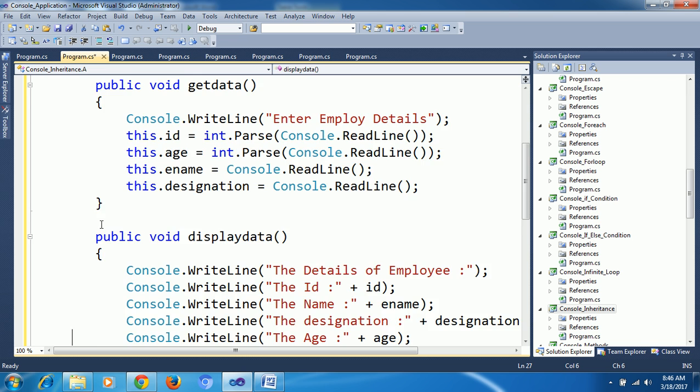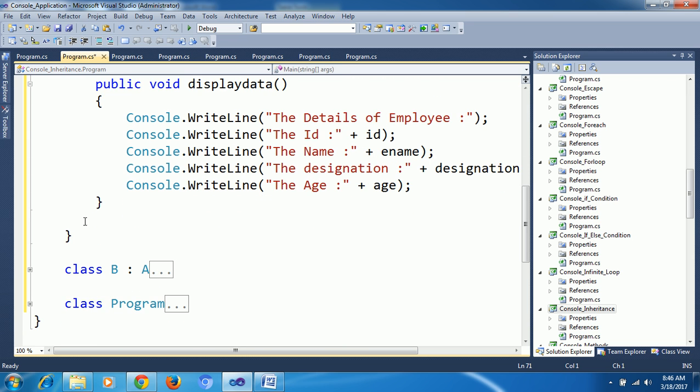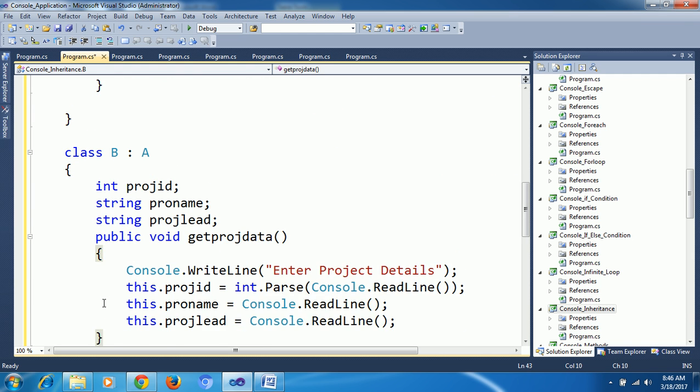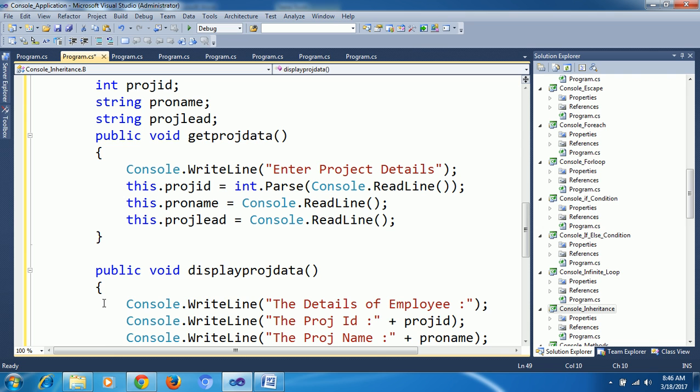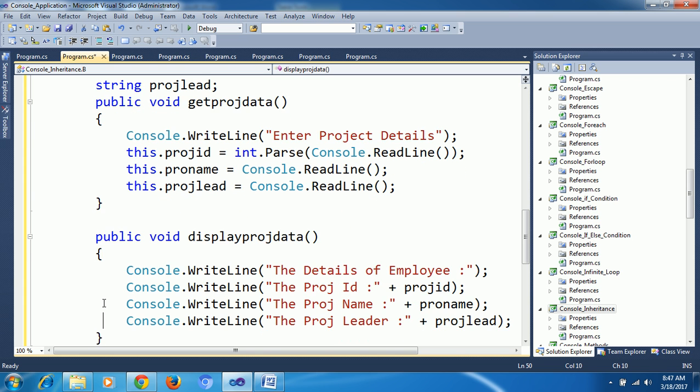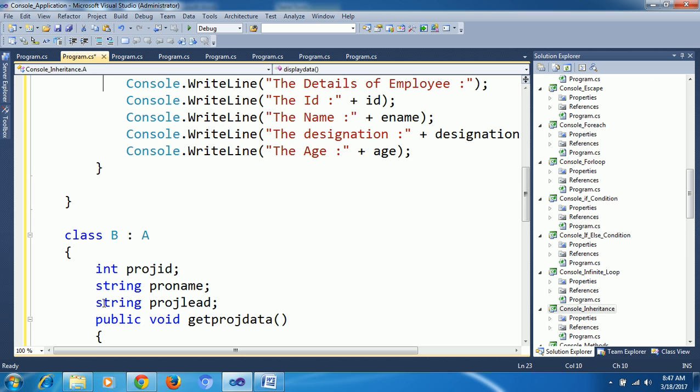In class B I have get project data and display project data, like get employee data, display data, and get project details. Those are the two methods. But see here I inherited: B is my child class, A is my parent class.